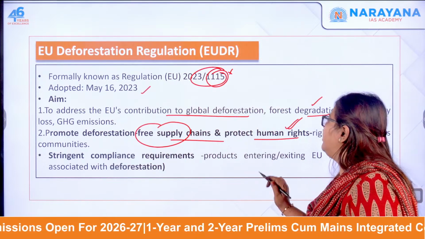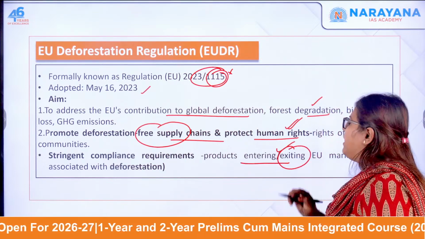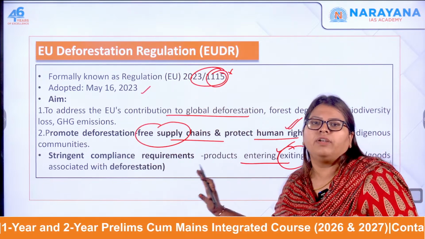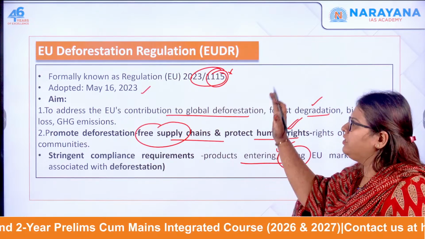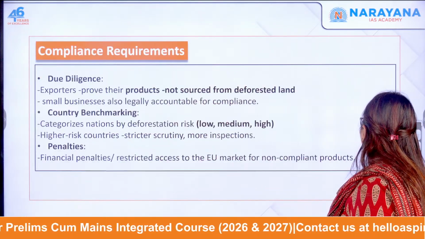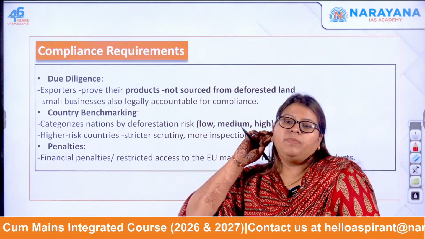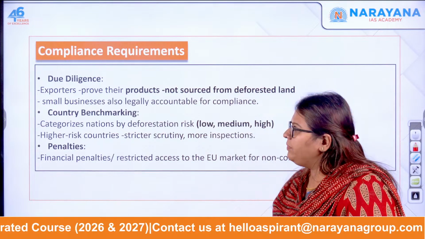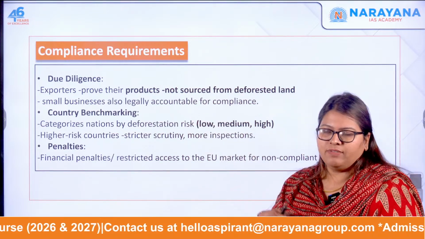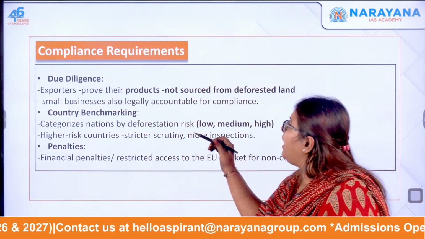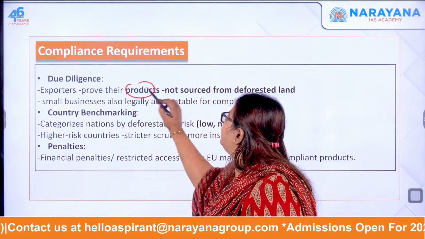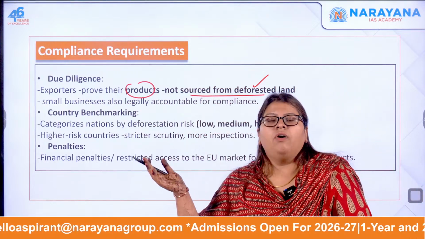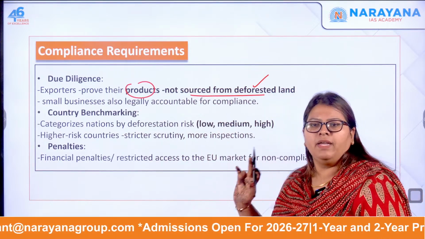You have to listen to this: whether products are entering or exiting, whether they are goods associated with indigenous people or not, they should not come out of deforestation. This is the EU deforestation regulation. Now there has to be due diligence, okay? What does that mean? Any exporters, if I am going to export something, have to prove that their products are not sourced from deforested land. Whether you are a big business or a small business, you have to abide by this, okay?